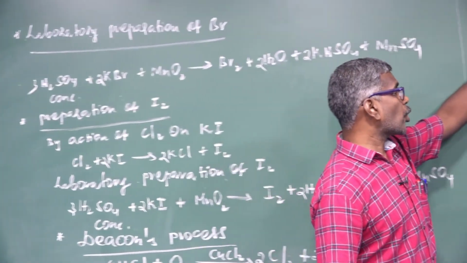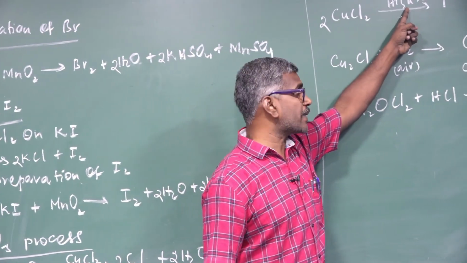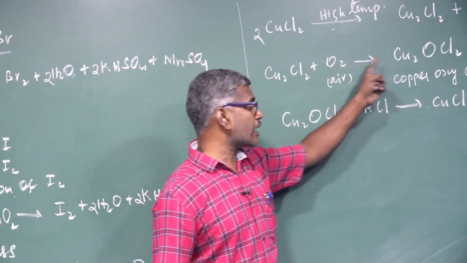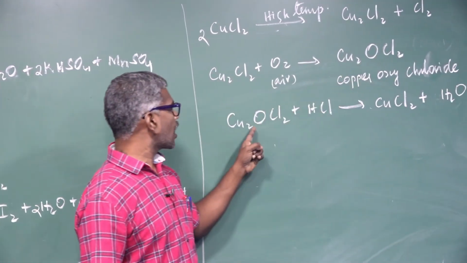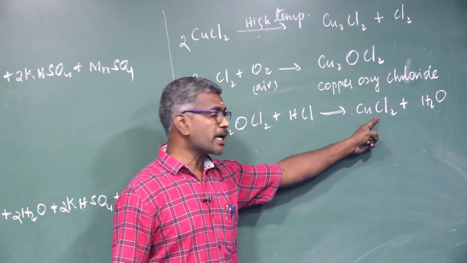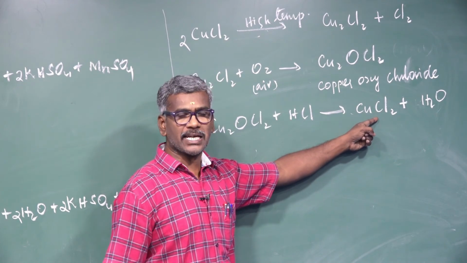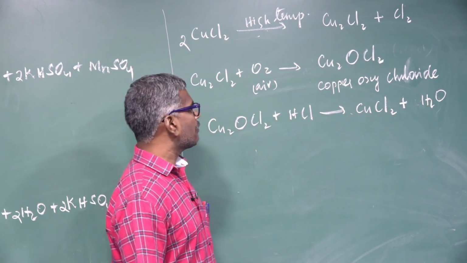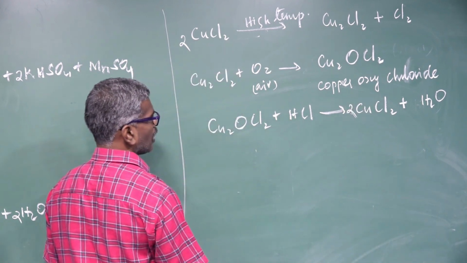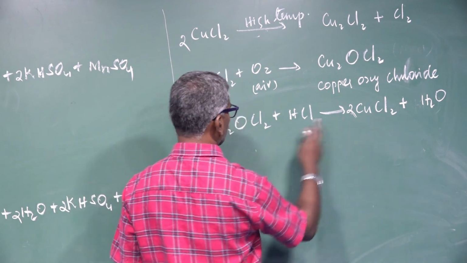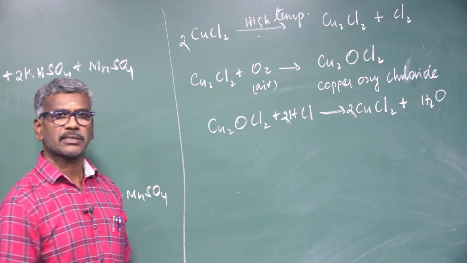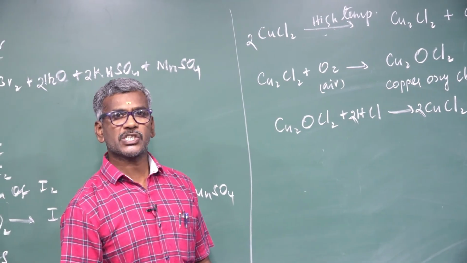This is the process. Cupric chloride is heated at a high temperature to form cuprous chloride. Cuprous chloride reacts with oxygen from air to form copper oxychloride. Copper oxychloride reacts with hydrochloric acid to form cupric chloride. Cupric chloride again acts as a catalyst in the Deacon process. Balance the equation: 2 copper, here 2 copper. How many chlorine? 4 chlorine, here 2. How many hydrogen? 2 hydrogen, only 1 oxygen. Next, physical properties of chlorine.